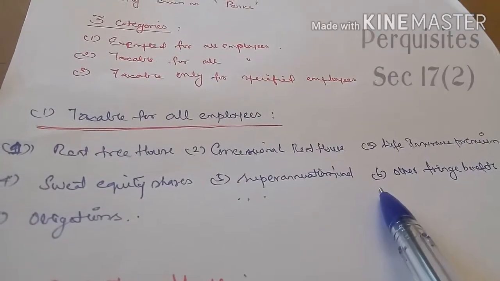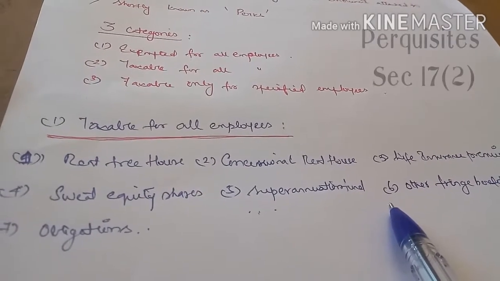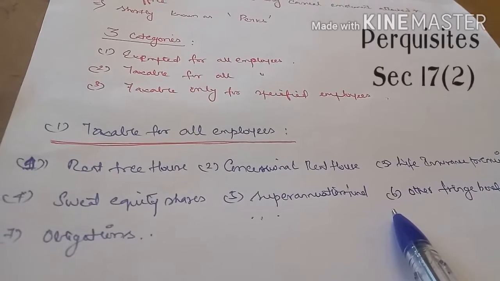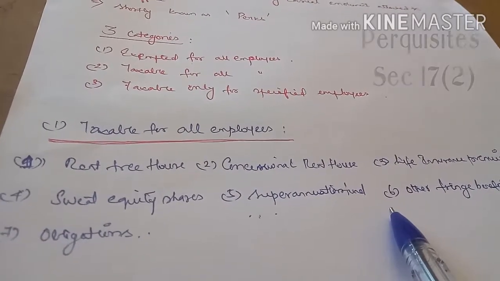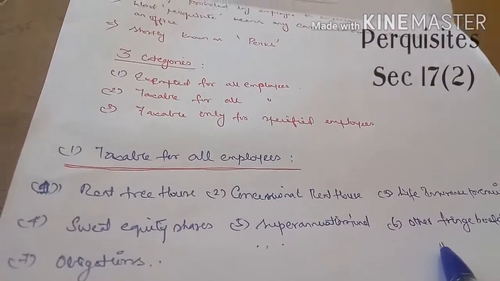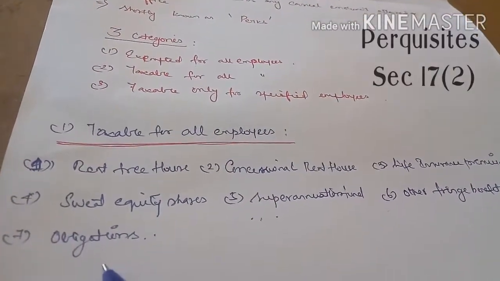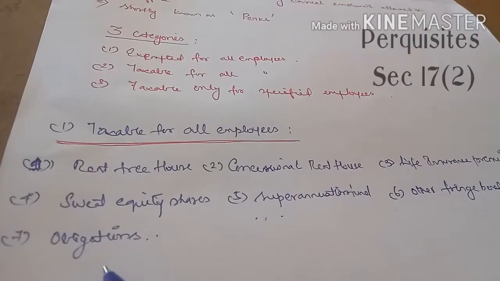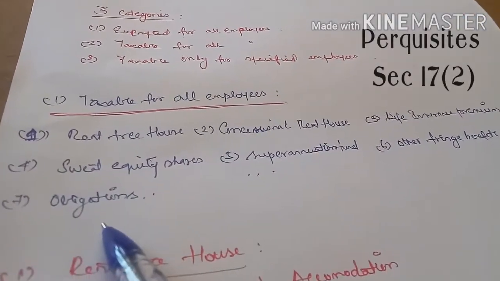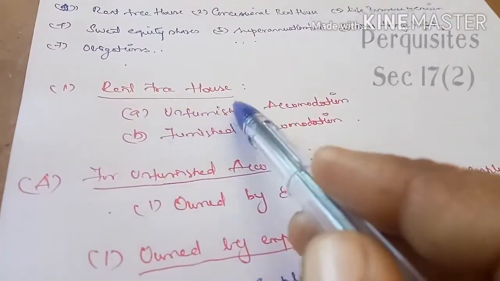And sixth one is other fringe benefits such as traveling expense, touring accommodation, rent-free loan or concessional loan, club facility, credit card facility, or a transfer of movable asset. These all come under fringe benefits. And the seventh one is obligation. Any obligation or request given by the employee to the employer to be considered is taken as taxable for all the employees.